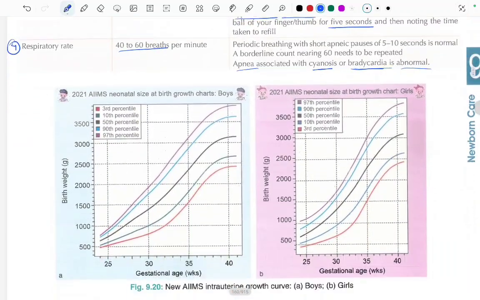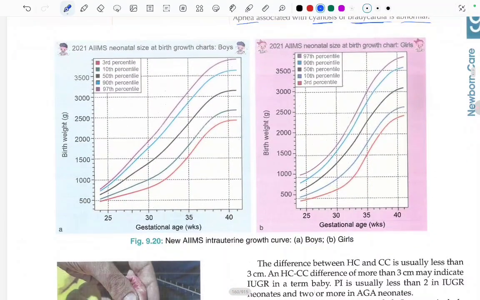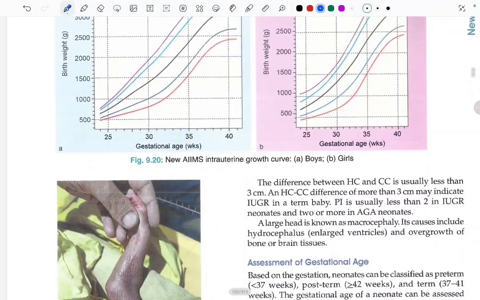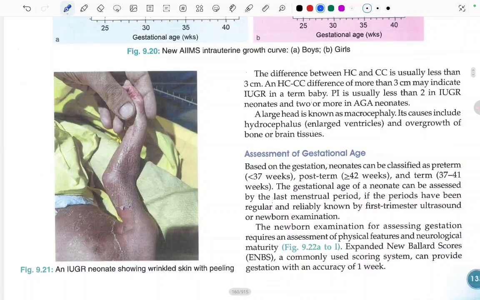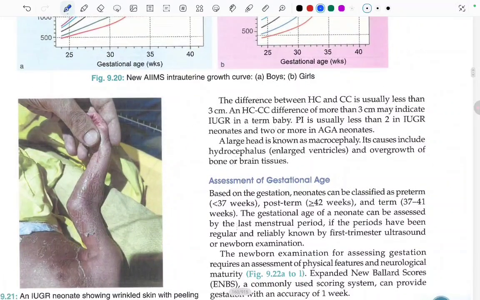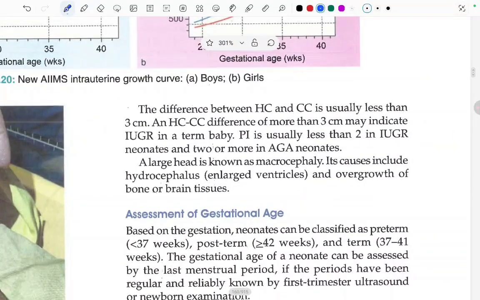These are the new Ballard intrauterine growth curves for boys and girls. Let's move ahead. An IUGR neonate showing wrinkled skin with peeling. The difference between the head circumference and the chest circumference is usually less than 3 centimeters.